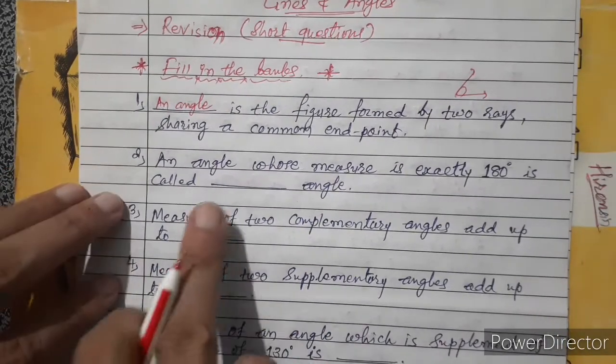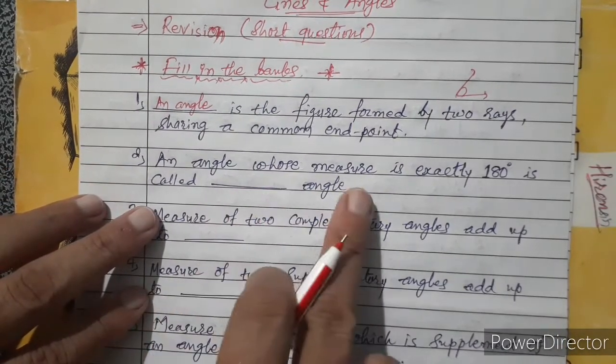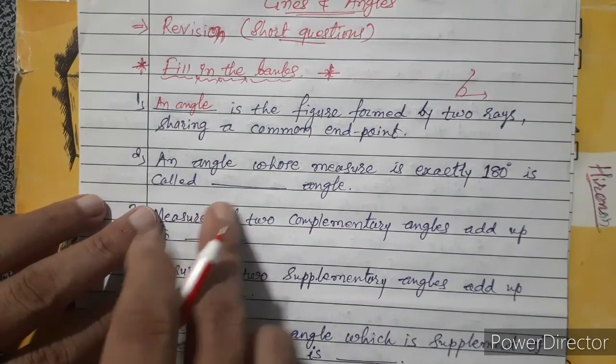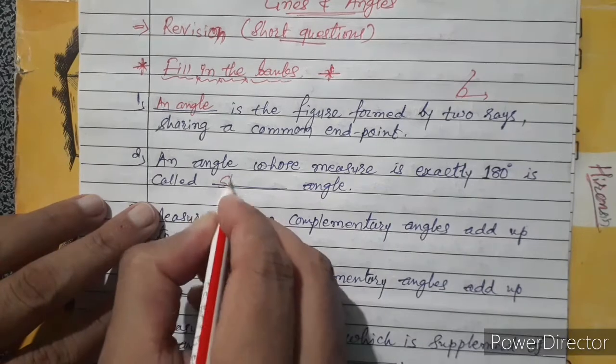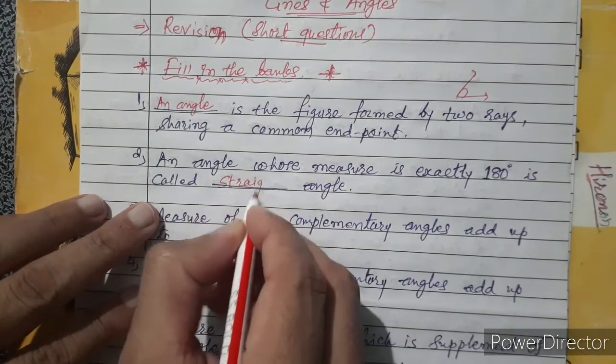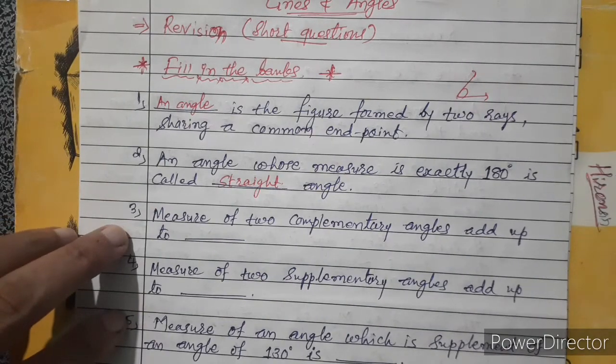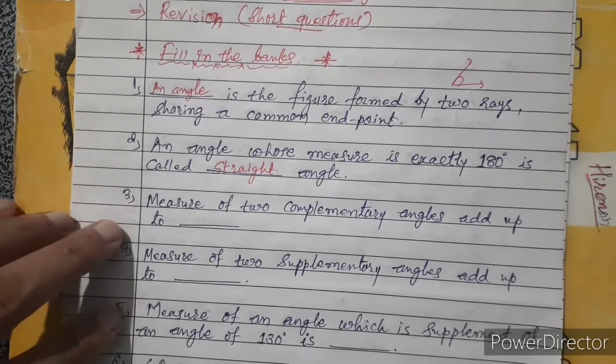An angle whose measure is exactly 180 degrees is called a straight angle. We know the types of angles.